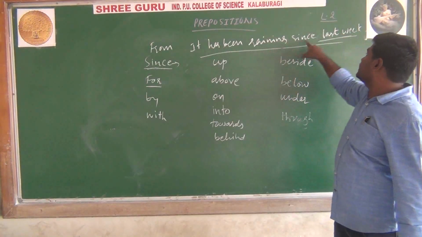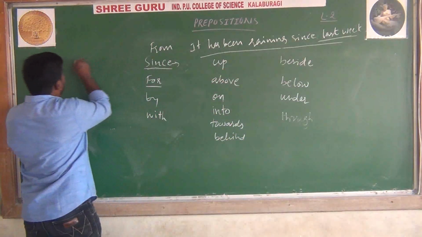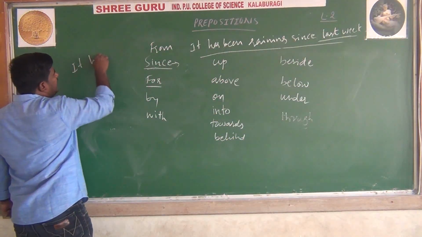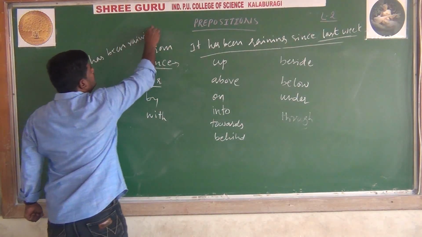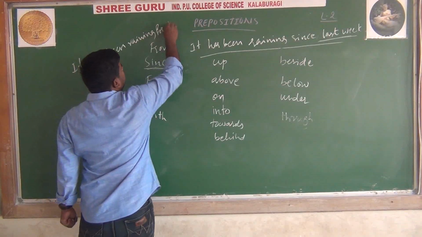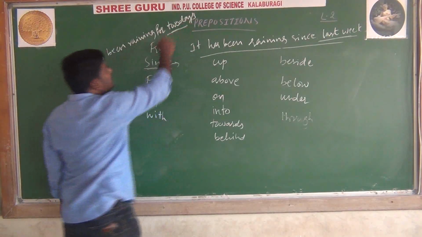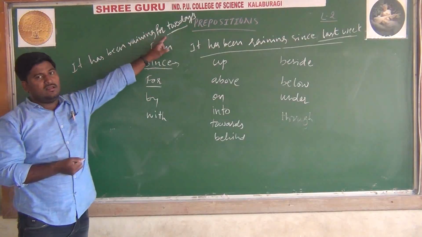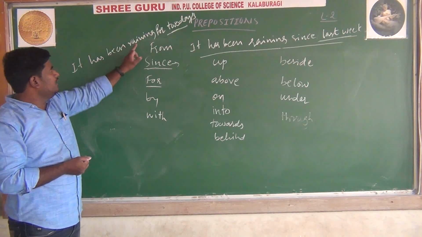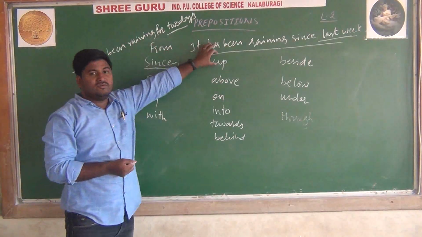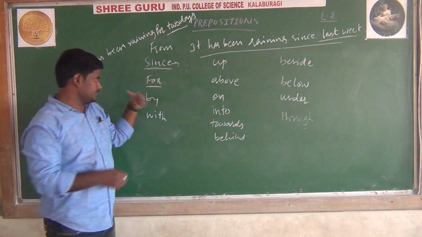It has been raining since last week. But for, it has been raining for 2 days. So here 2 days is mentioned properly. The period of time is mentioned, 2 days. At that time you should say for. And since, if there is no proper mention of time, at that time you should say since.